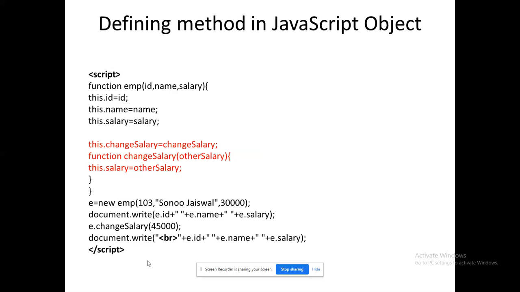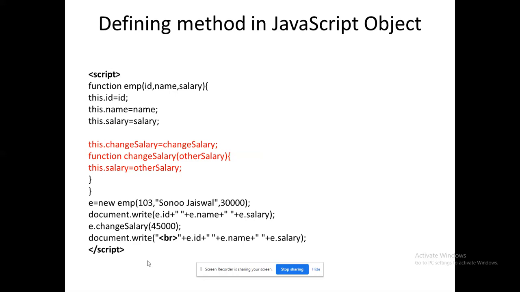This is the syntax that you need to remember, which I have given in red code. So this.functionName is equal to functionName. The variable name as well as the function name is going to be equated here. Please remember that the value passed from changeSalary is stored in changeSalary, so that will reflect.